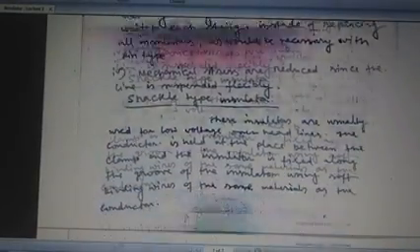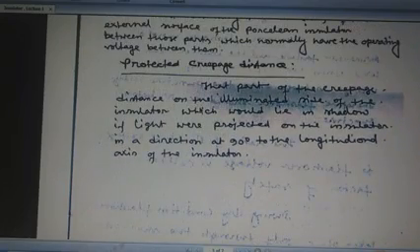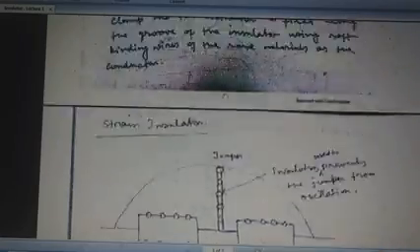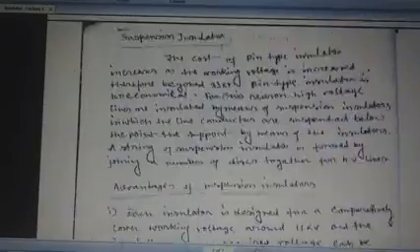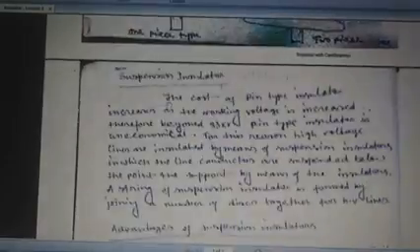Now another vital term related to the insulator is the protected creepage distance. Now what is protected creepage distance? It is the part of the creepage distance on the illuminated side of the insulator which would lie in the shadow if light were projected on the insulator in a direction at 90 degrees to the axis of the insulator. So if the light is projected at this angle, then the shadow part is like this. This distance is called the protected creepage distance.